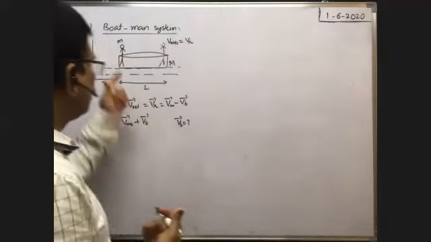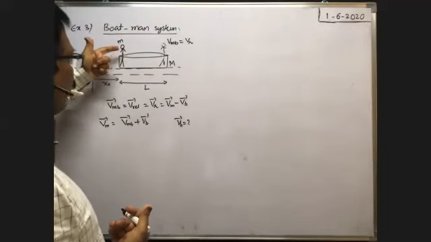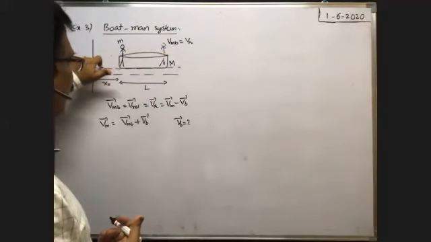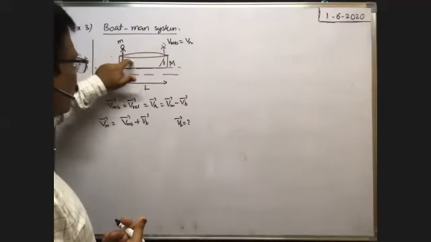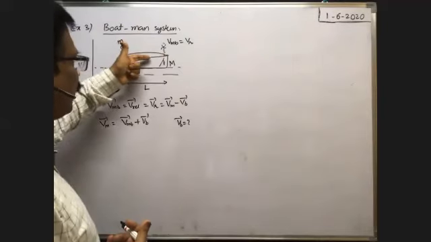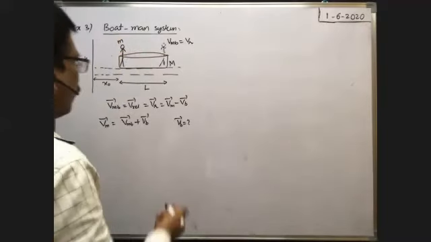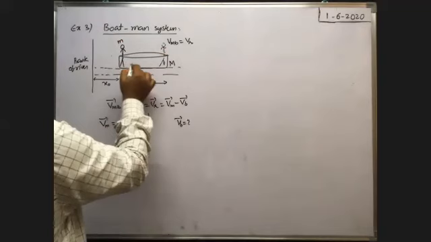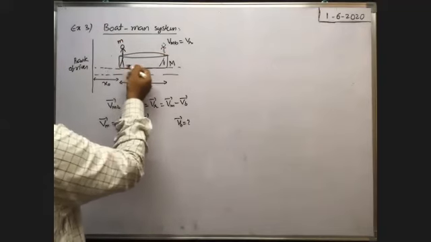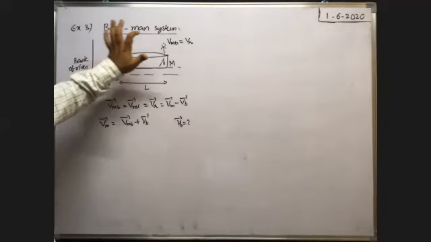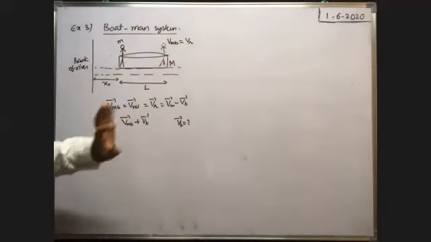Similarly, here also, while the man walks from one end to the other end here, he pushes the boat in backward direction. That is action. At the same time, boat also exerts the reaction force on the man in forward direction. Because of that, walking is possible for the man on the boat. Okay, that's why definitely as the man pushes the boat in backward direction, due to that, boat also moves in backward direction. So at the instant whenever the man reaches the other end with this velocity, what is the velocity of the boat?